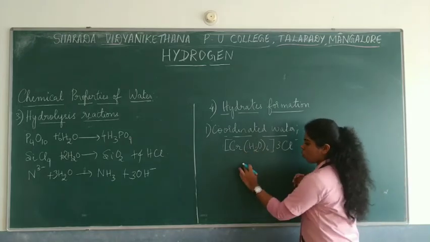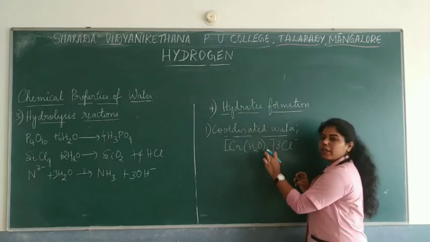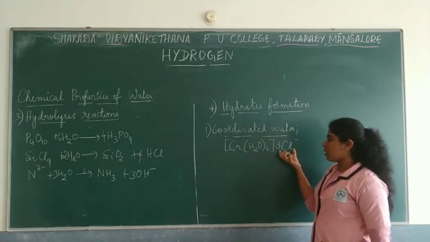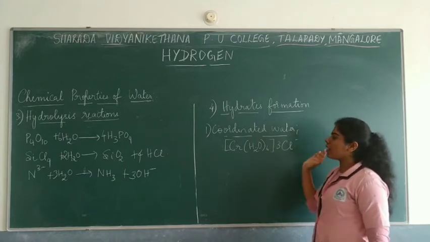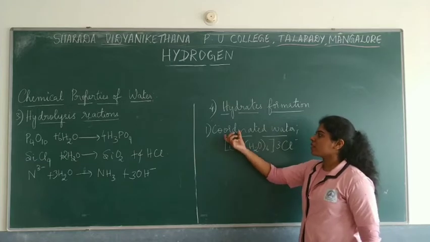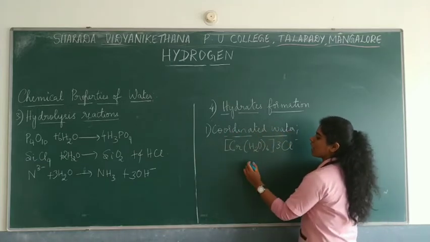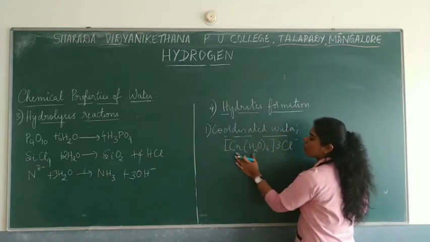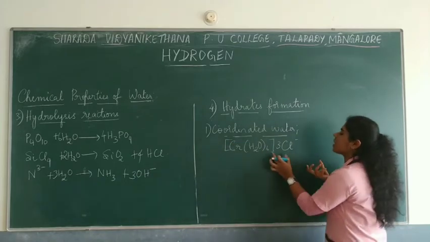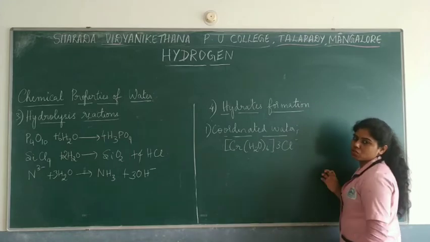That means chromium is being bonded to how many water molecules? There are 6 water molecules present, whereas these 3Cl minus will be separated. They won't be directly bonded to chromium, that is the central metal atom. That's why we say coordinated water, which means chromium in the center and 6 molecules of water are coordinated to that particular metal ion, where 3Cl minus will be outside that particular structure.